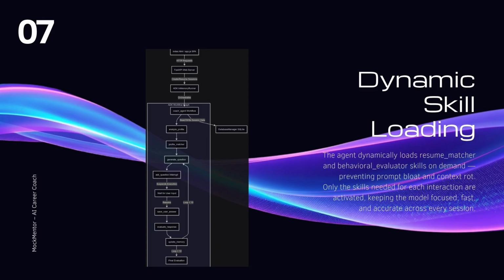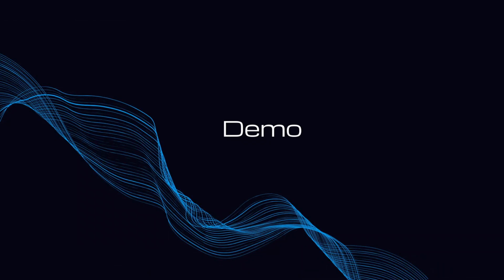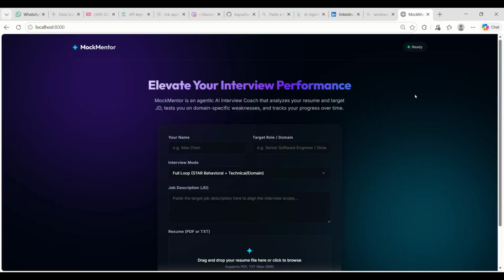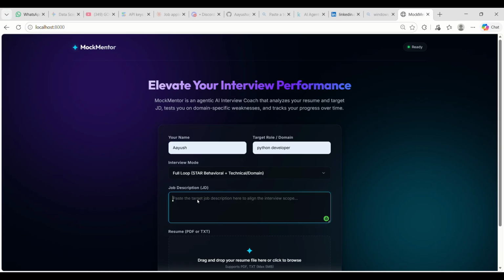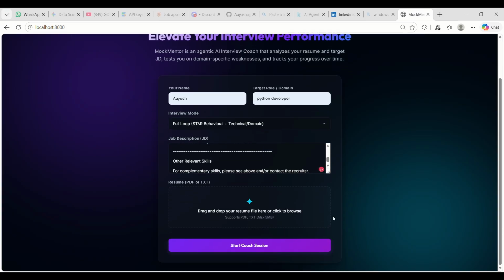Let's see it in action. We'll start a session for Aayush Agrawal, who is preparing for a Python engineer role. We select full technical and STAR behavioral mode and paste a job description. We paste a resume. When we click Start Coach Session, the ADK graph matches the resume against the JD using the resume_matches skill and identifies the gaps.